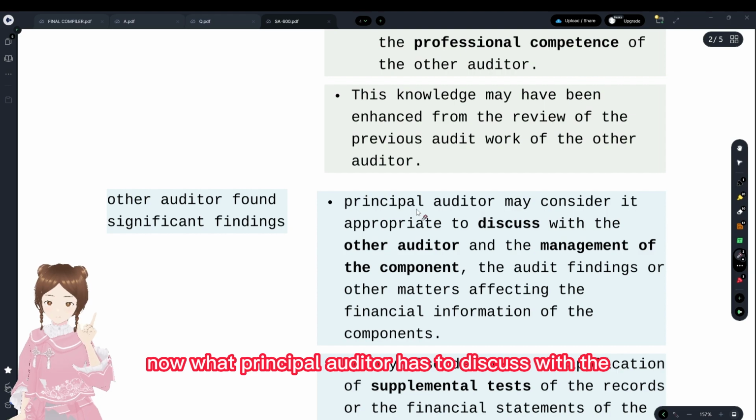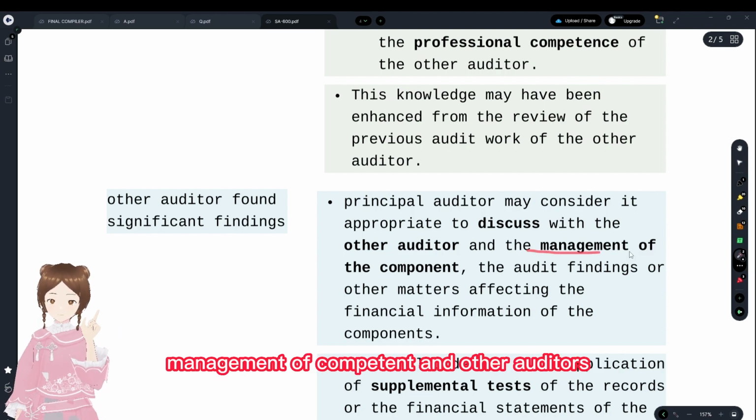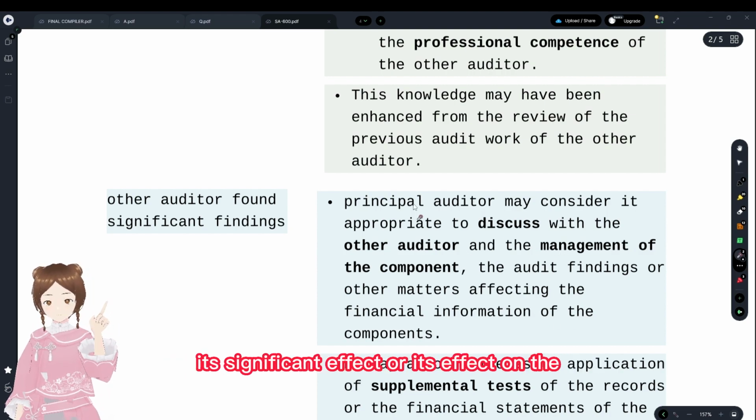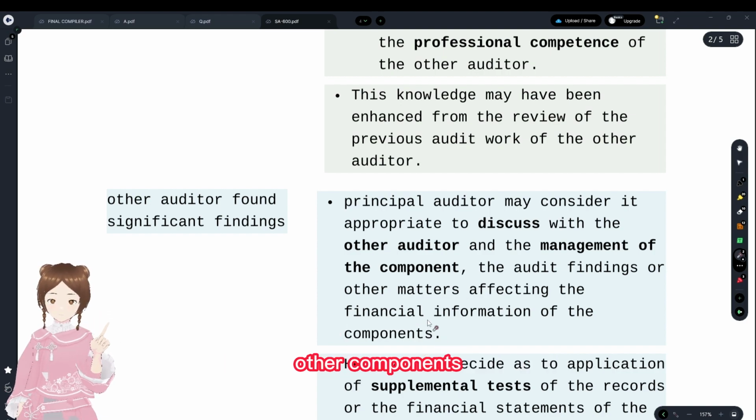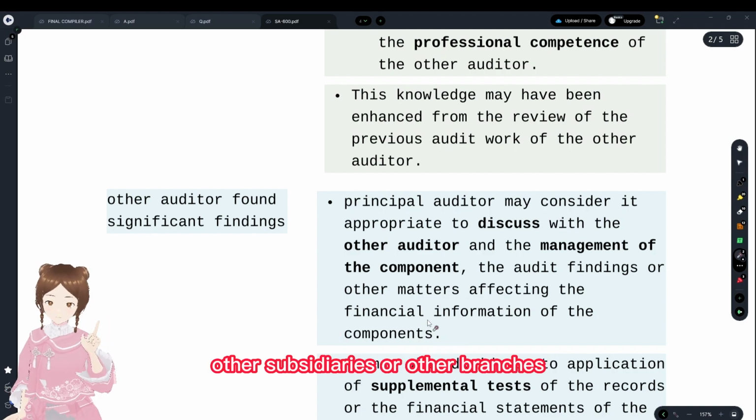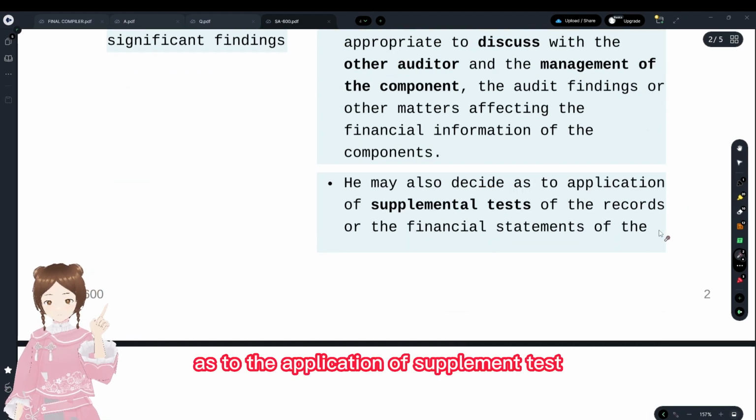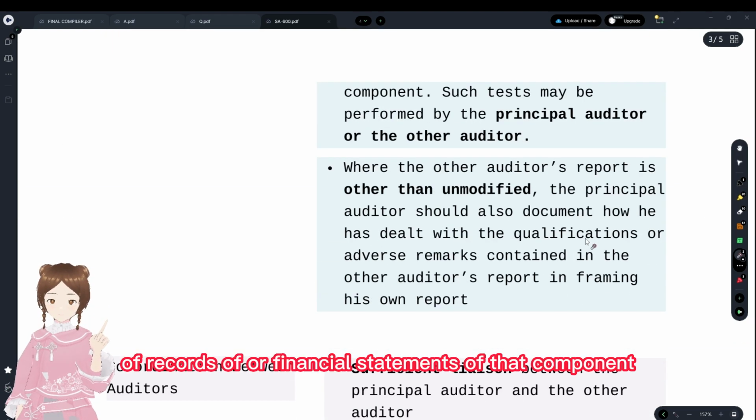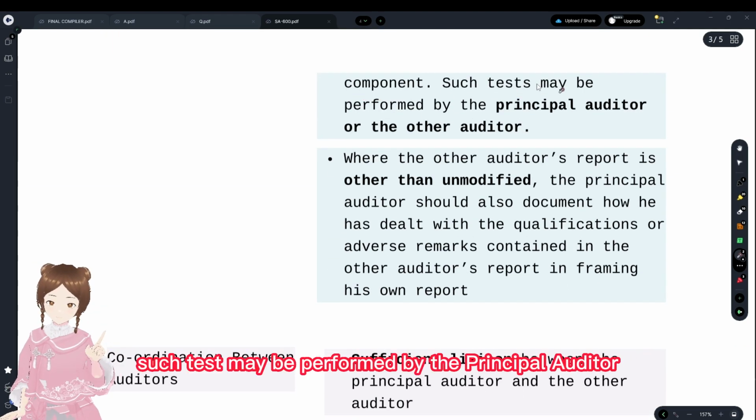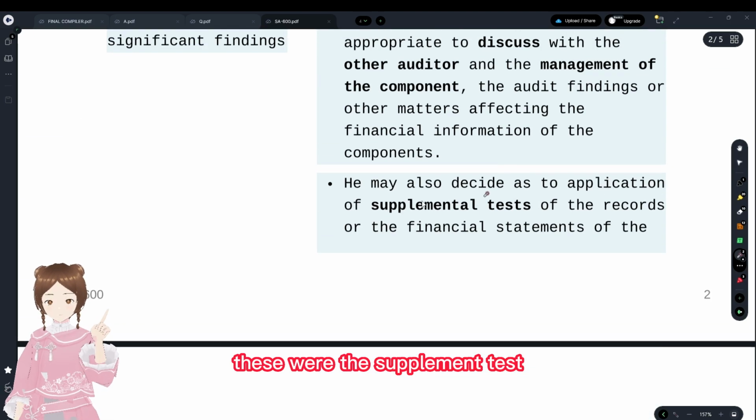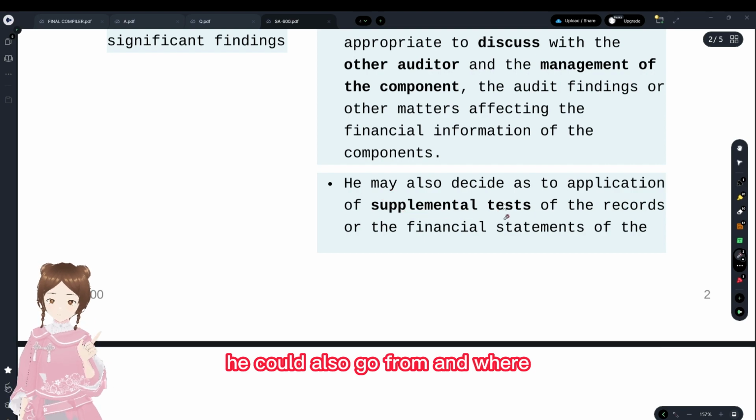Now, what the principal auditor has to discuss with the management of the component and the other auditors is the significant effect or its effect on the other components, other subsidiaries, or other branches, divisions, etc. And he may also decide on the application of supplementary tests of the records or financial statements of that component. Such tests may be performed by the principal auditor or the other auditor. These were the supplementary tests he could also go for.